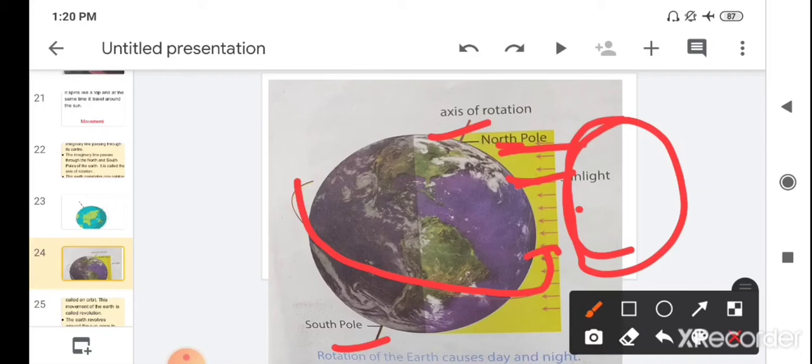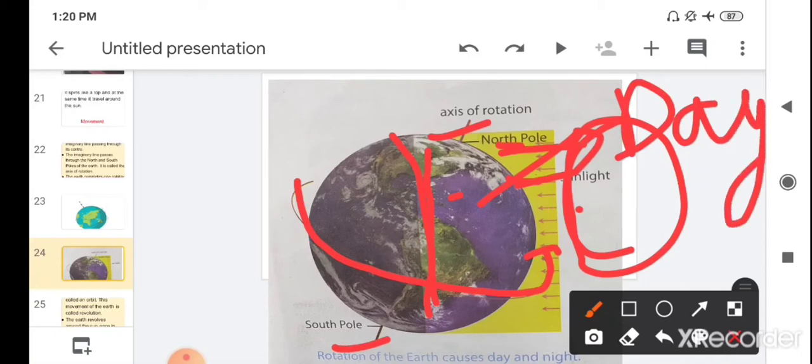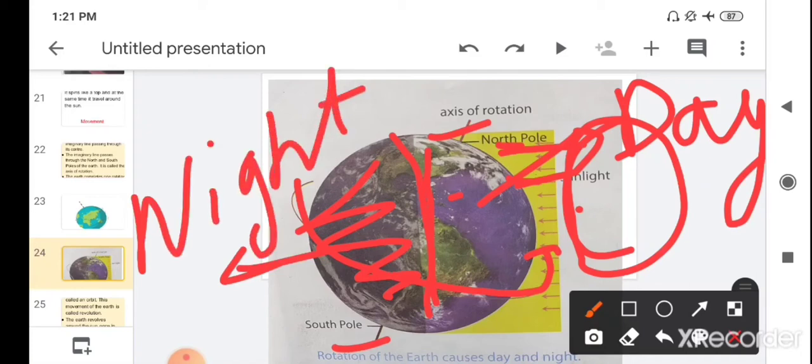So when this portion of the earth comes in front of the sun, this portion has day, and the portion which is at the back, away from the sun, is having night. When the earth is rotating, the portion that comes in front of the sun rays has day, and the portion at the back has night.